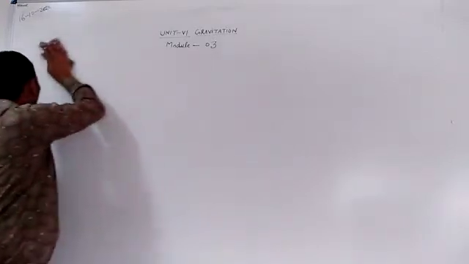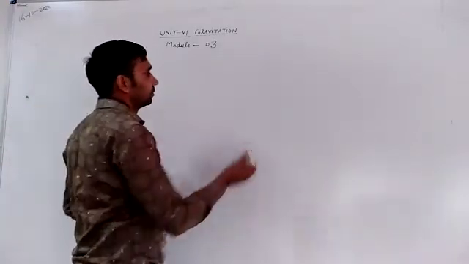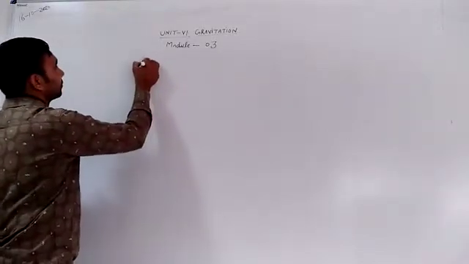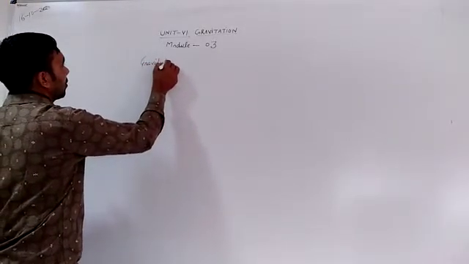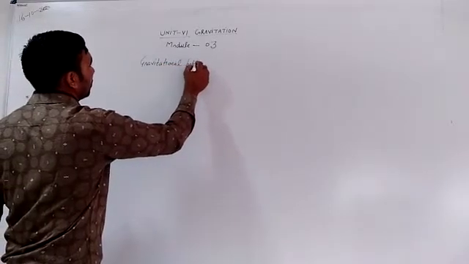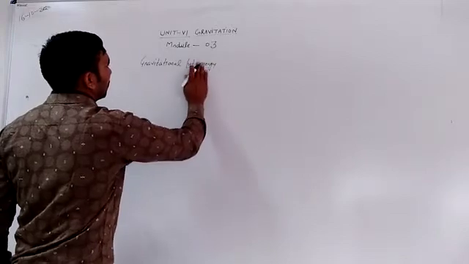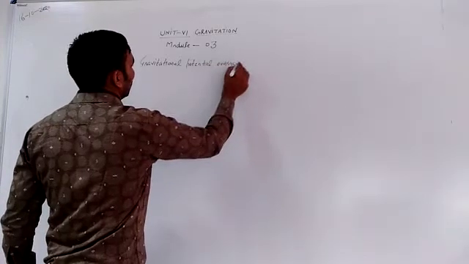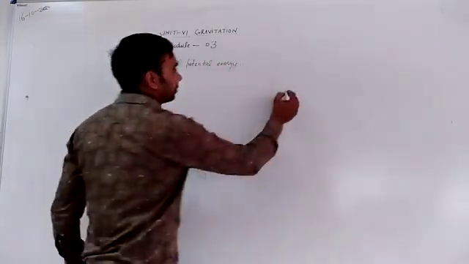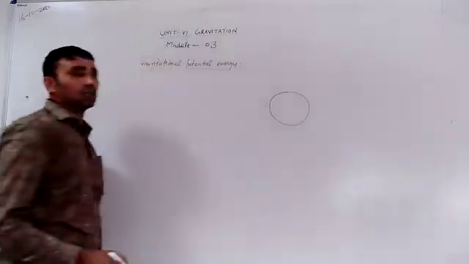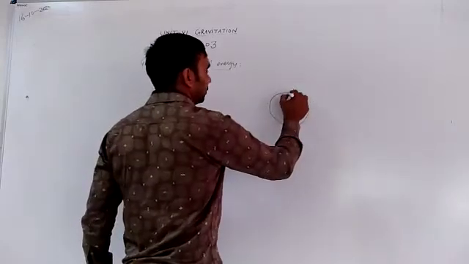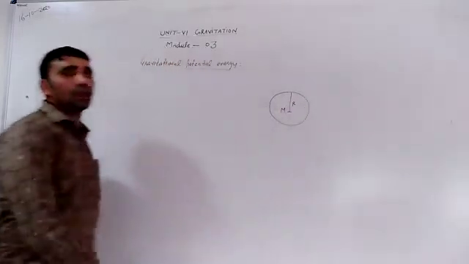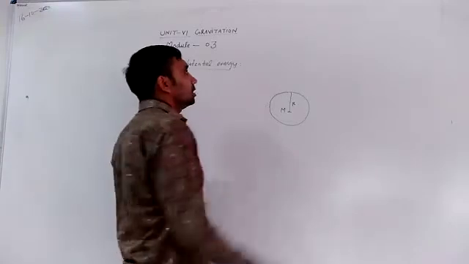Let us consider Earth to be a perfect sphere of mass M and radius R. A body of mass small m is at infinity.